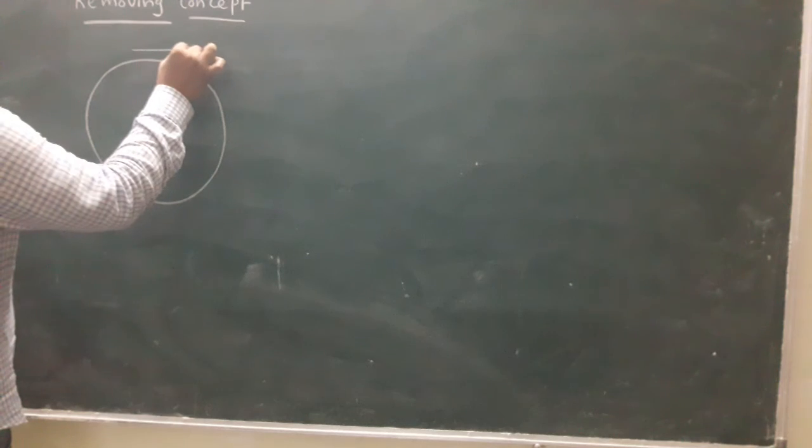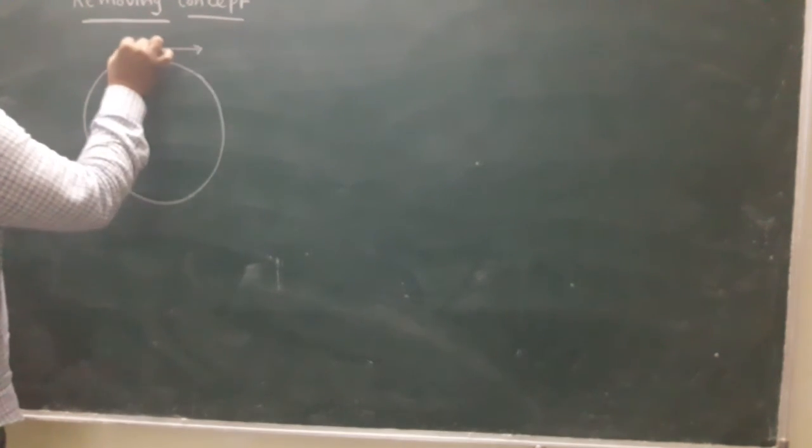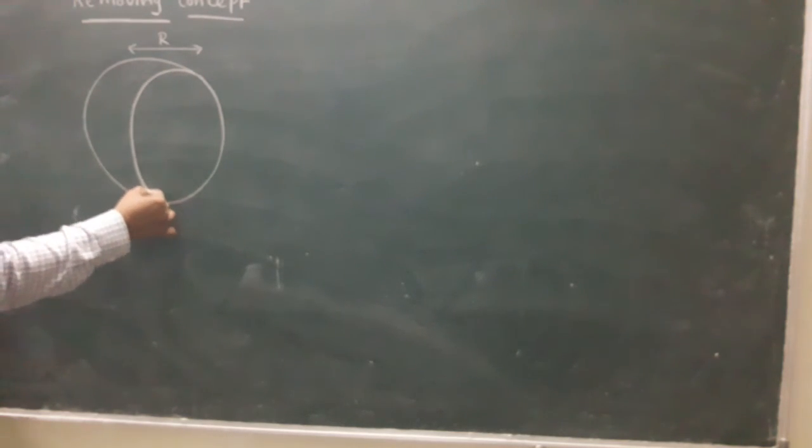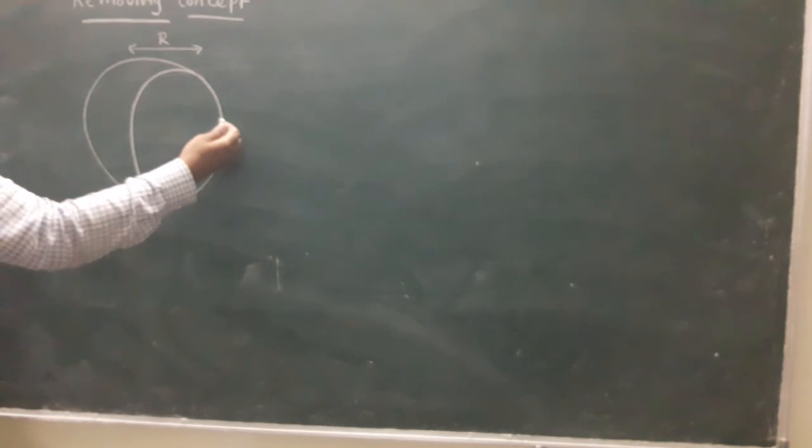This disc radius is given as r. R is the radius of the disc. Another part here, look here, this part from the edge is removed.